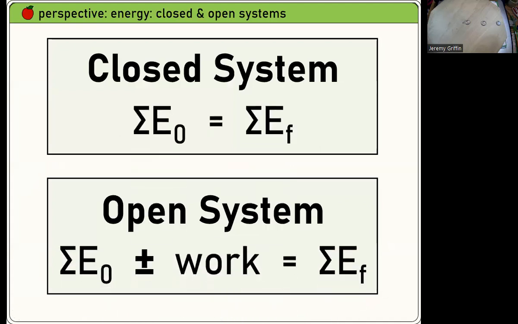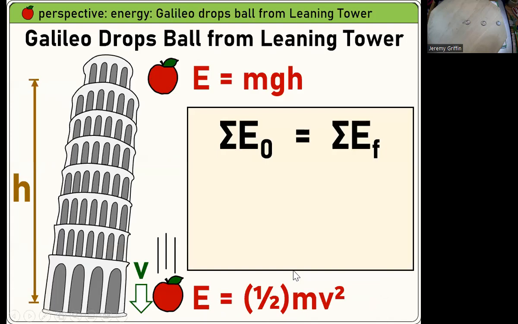Systems can be closed or open. If it's closed, that's just straight up conservation of energy. Energy is conserved. If the system is open, there might be a force on or by the system, so there could be energy entering or leaving the system. So say plus or minus work. Let's look at some examples of these.